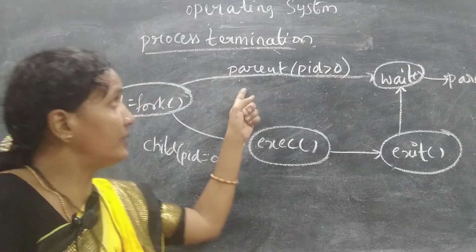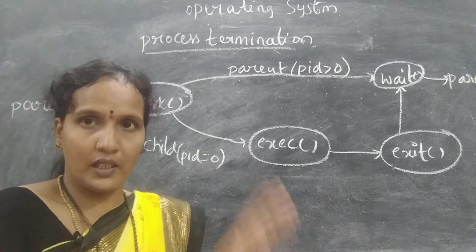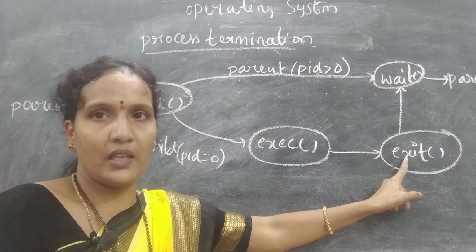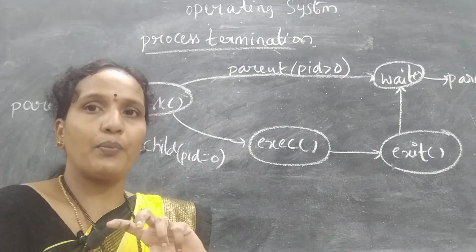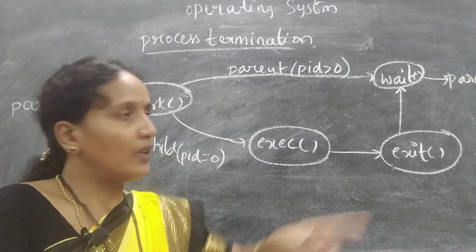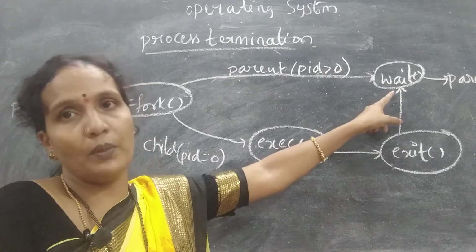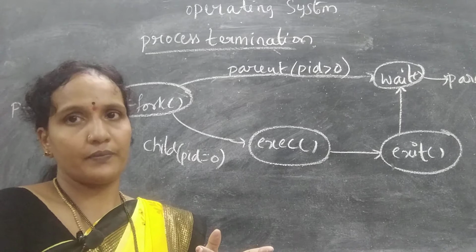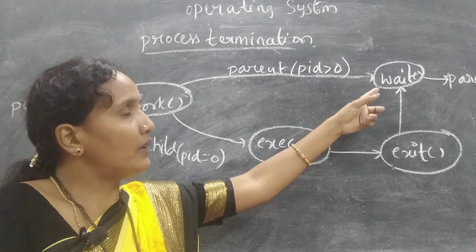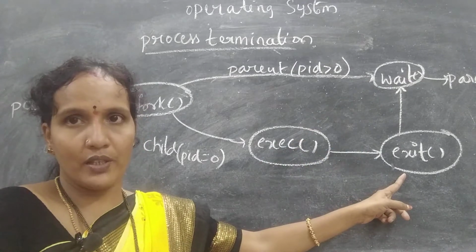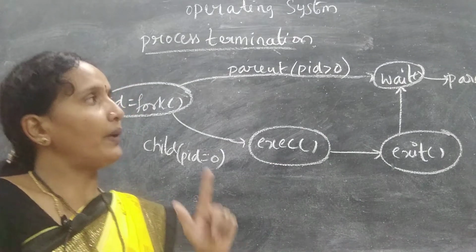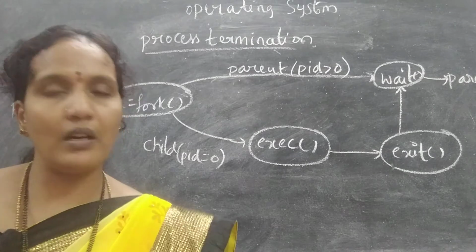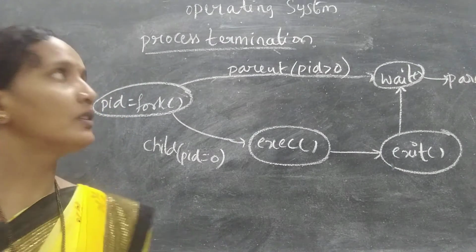Understood? Here the parent process is waiting for the child process to complete its execution. When the child process completes its execution, it will give the signal, its status, to the parent process. So when a child process has completed execution, only then can the parent process be terminated. Understand? So I will write the program on the board.